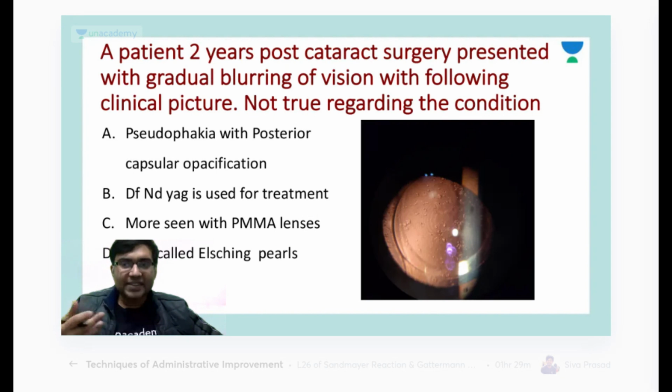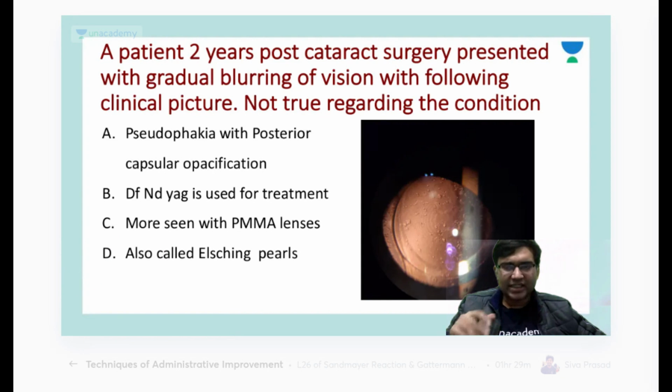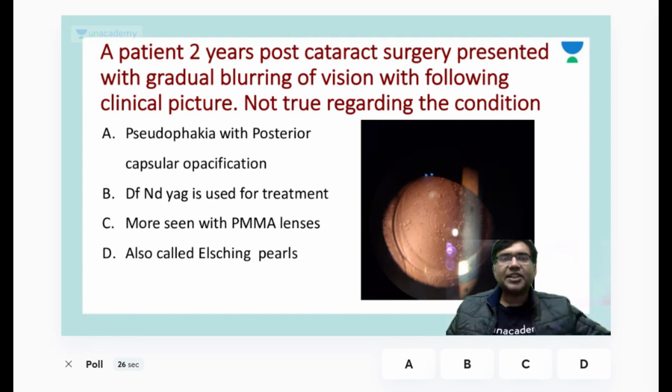Okay. So let's move to the next question. A patient presented 2 years post cataract surgery with gradual blurring of vision with the following clinical picture.